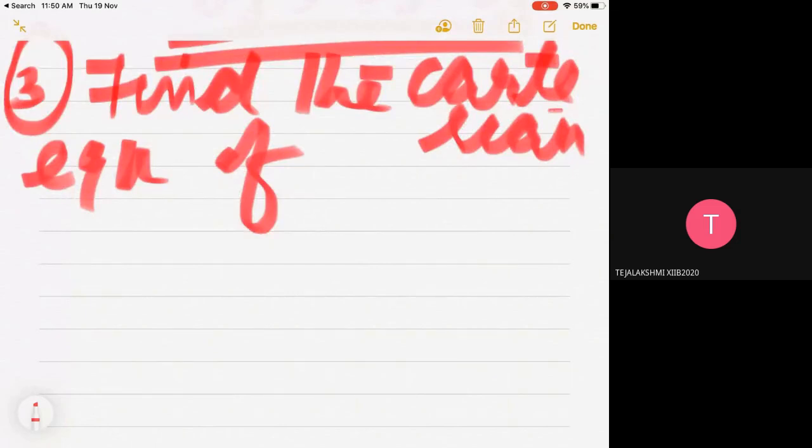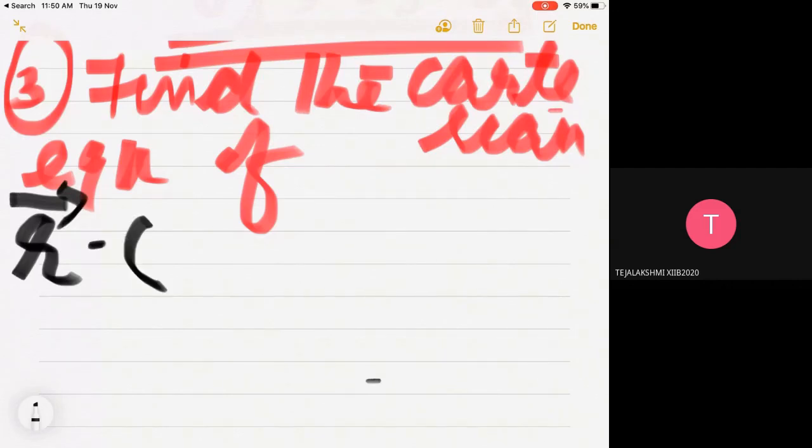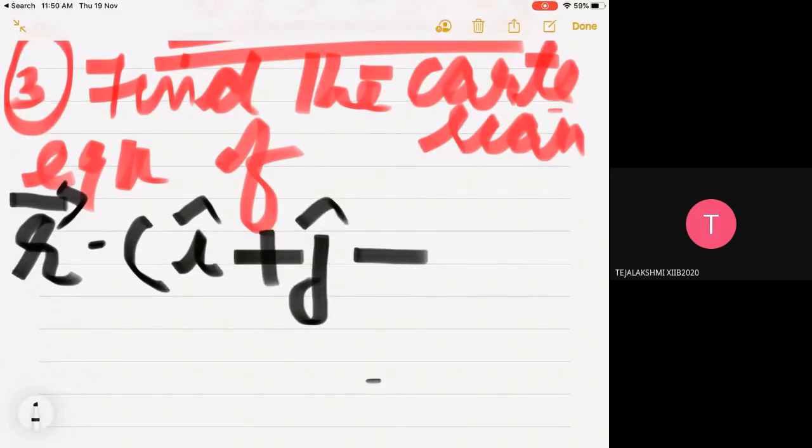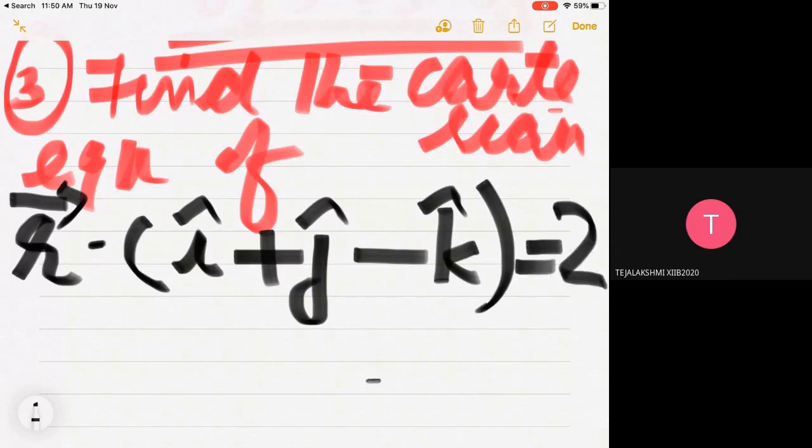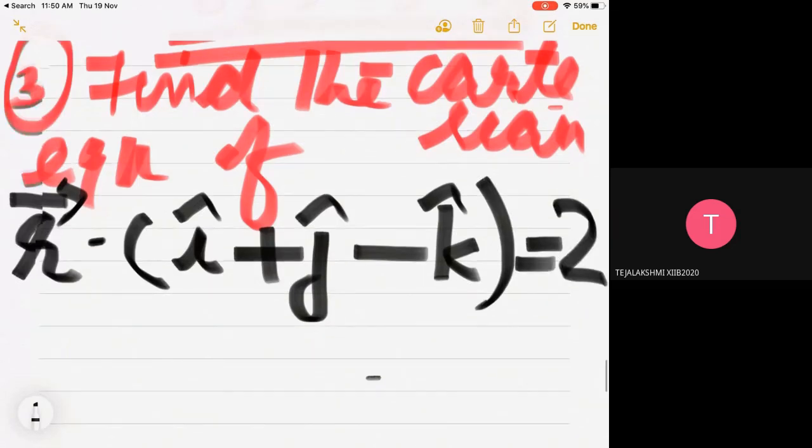The plane is given as vector r dot (i cap plus j cap minus k cap) equal to 2. So this is the vector form.